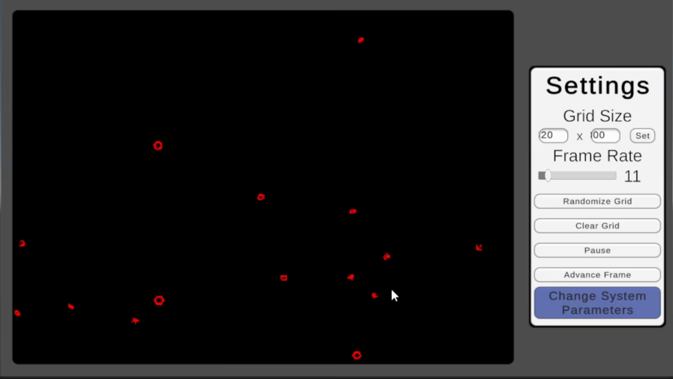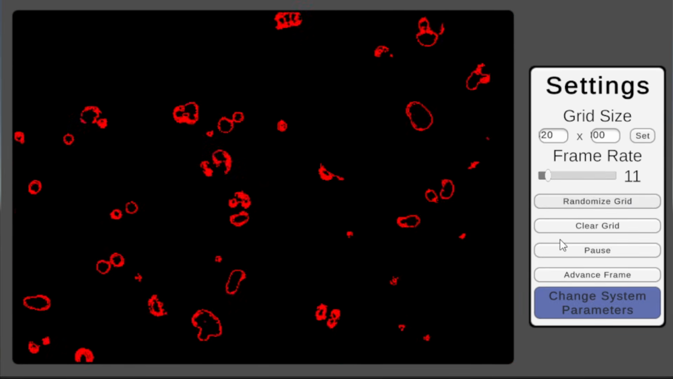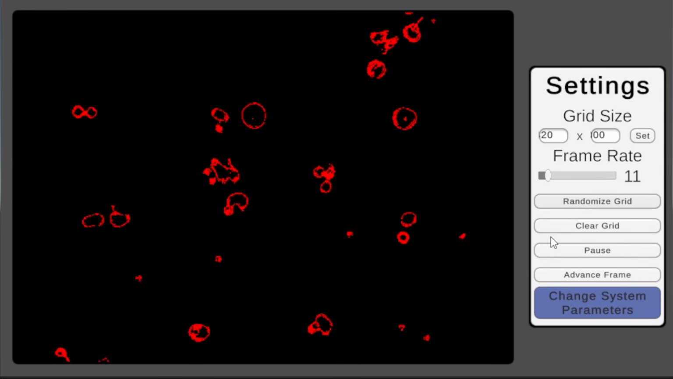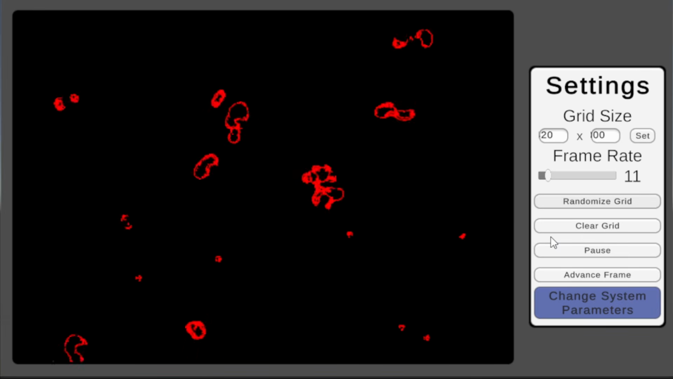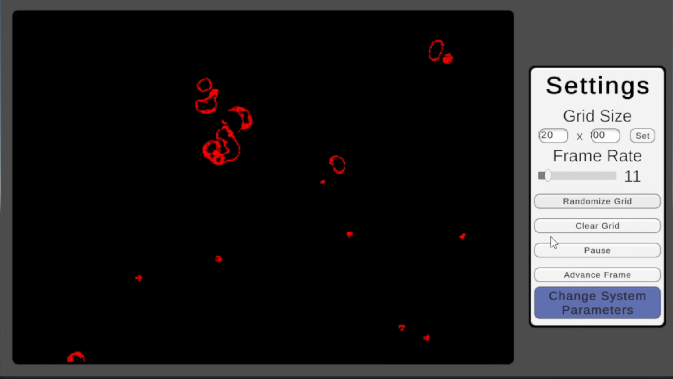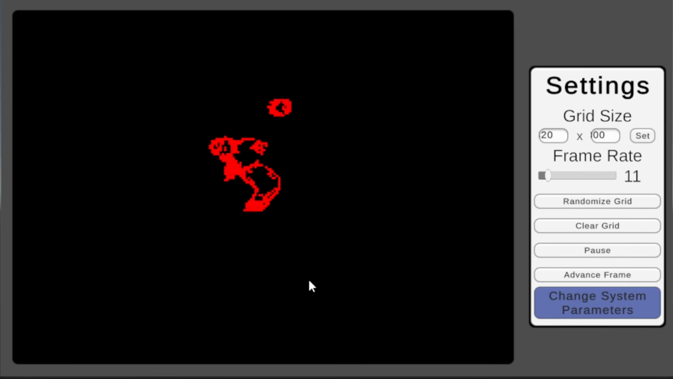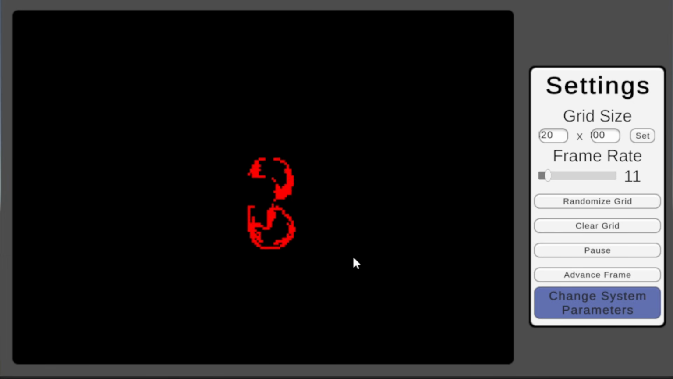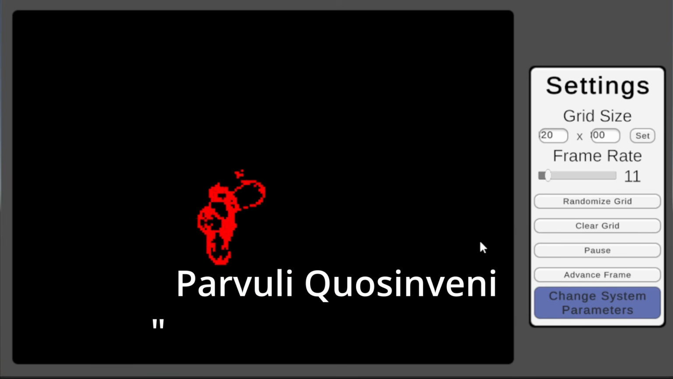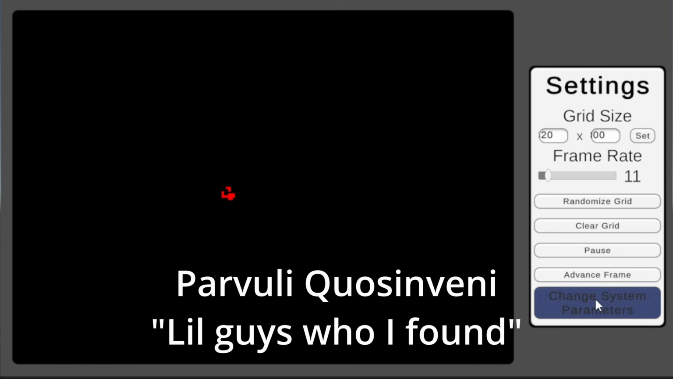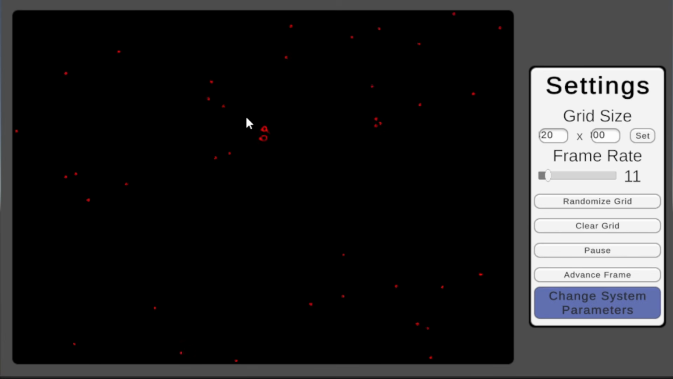I found a set of parameters that form small amoeba-like bubbles. These bubbles move around and interact with each other, but don't spread out to fill the whole grid. If Conway's game formed 8-bit bacteria, this felt like the next-gen console. They're still far from alive, but to my eyes, this is the most lifelike system that we've seen so far today. To celebrate that, I decided to give them a name. Their Latin name will be Parvuli Quosum Veni, or Little Guys Who I Found. And with this groundbreaking discovery, I feel like we've exhausted this iteration of our life system.